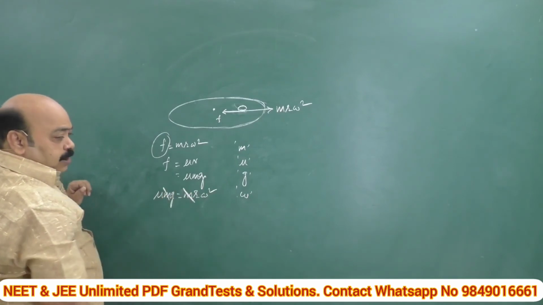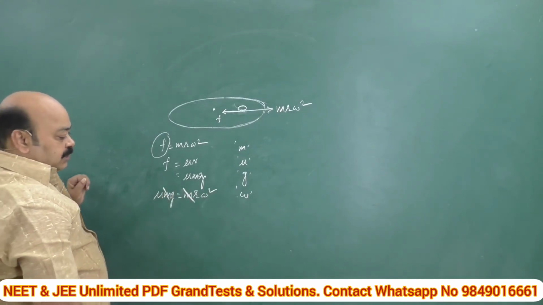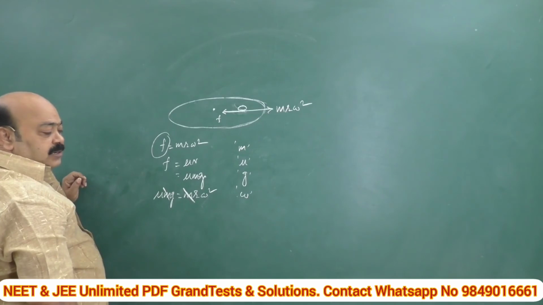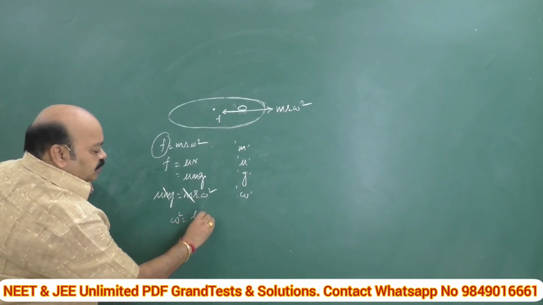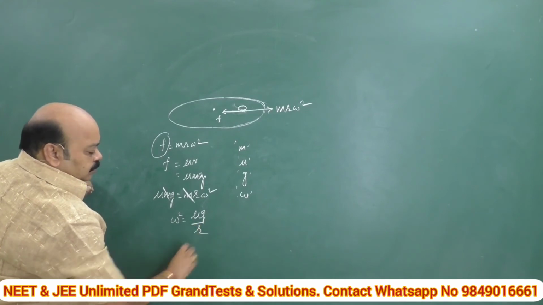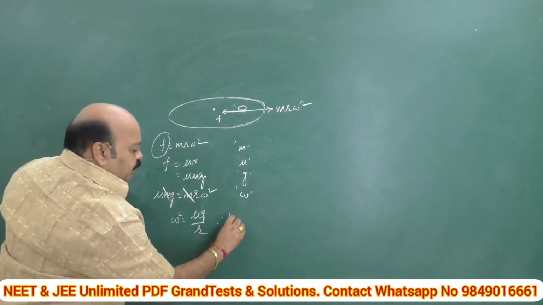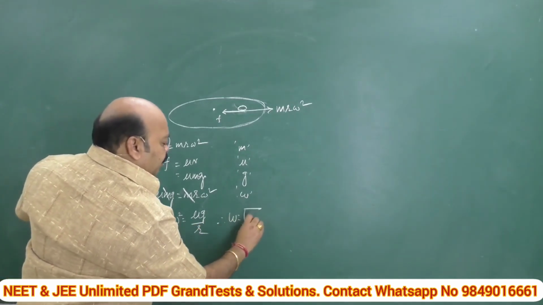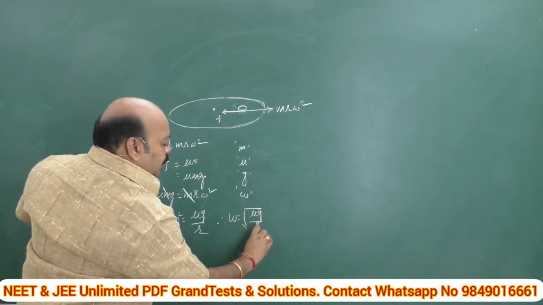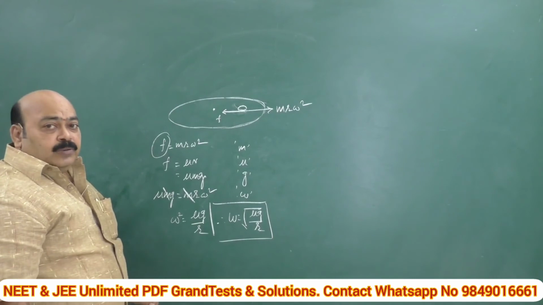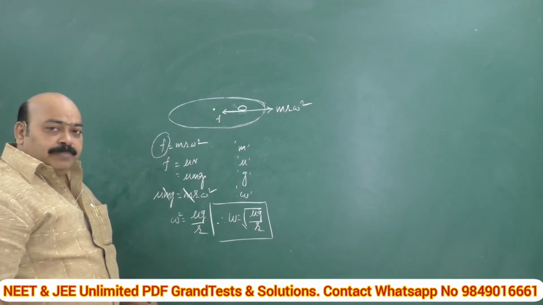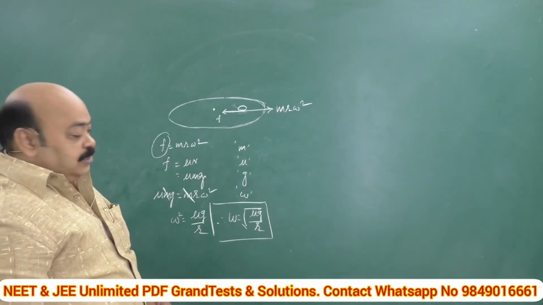Similar terms get cancelled on either side. Here omega square is equal to mu g by r. Therefore omega is equal to square root of mu g by r. That's the formula. How does the question appear in the question paper? In so many ways.